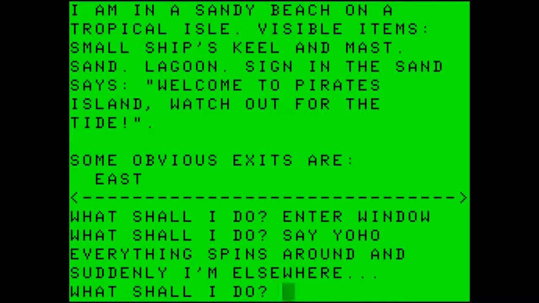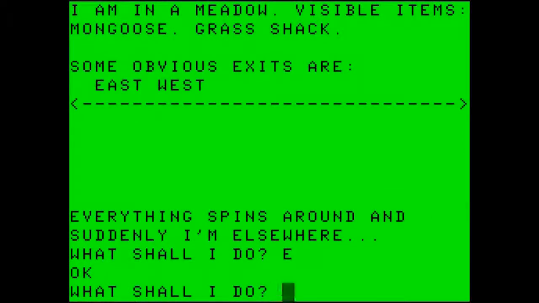I'm on a sandy beach on a tropical isle. Visible items, small ship's keel and a mast. Sand, lagoon. Sign in the sand says, "Welcome to Pirates Island. Watch out for the tide." Some obvious exits are east. So let's go east. In a meadow, visible items, mongoose, grass shack. Obvious exits are east and west. So we want to enter the shack.